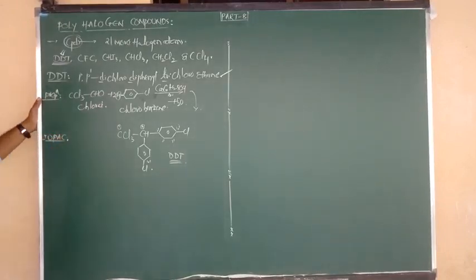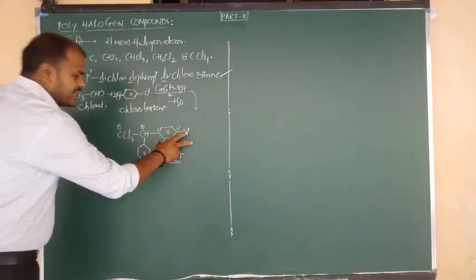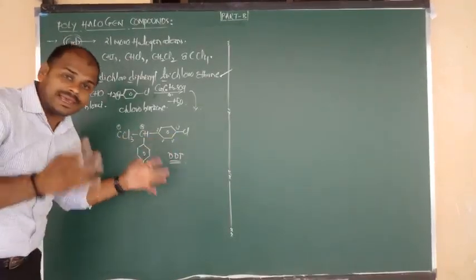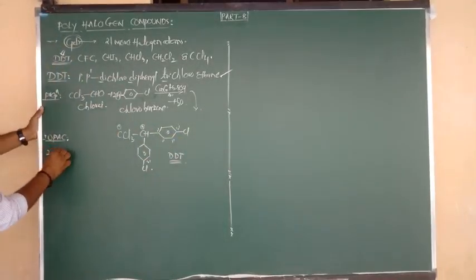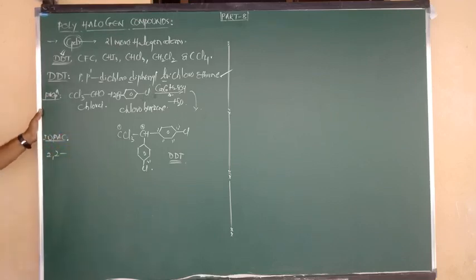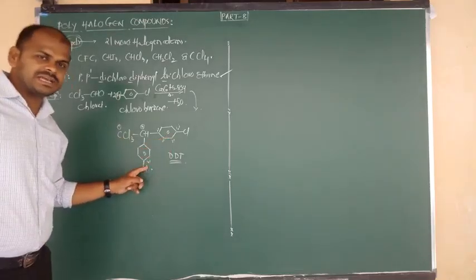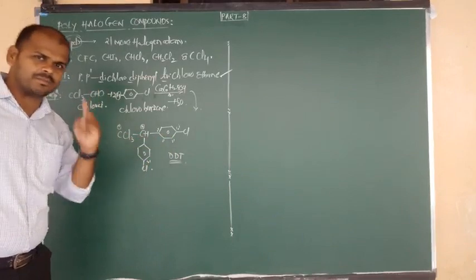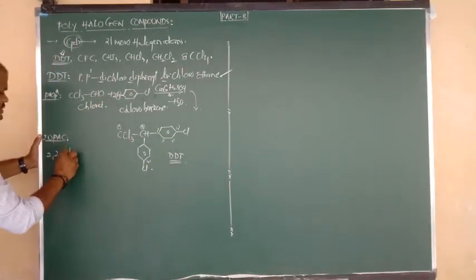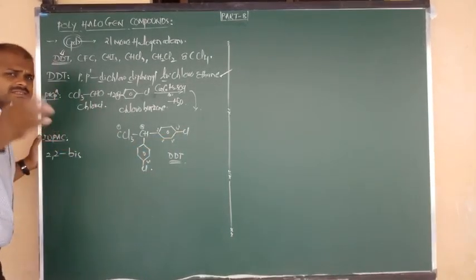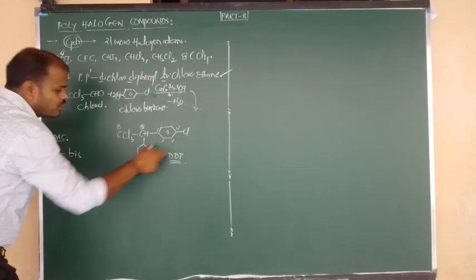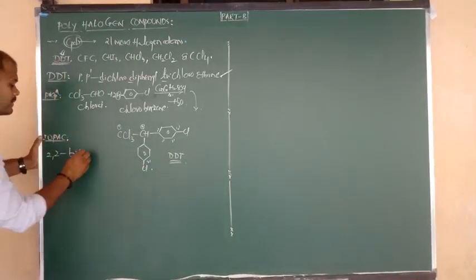IUPAC name of DDT. So side chain 1, side chain 2. Two bulky side chains are present on carbon 2. So we have to say 2 comma 2. Two bulky side chains present on which position? Second position. So I want to say this is nothing but bis. Bulky complex substituents have to be named like this. Twice, thrice like that we say, but for bulky ones we say bis, in brackets.